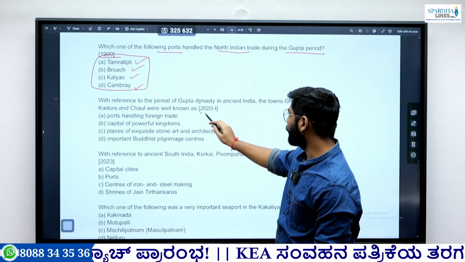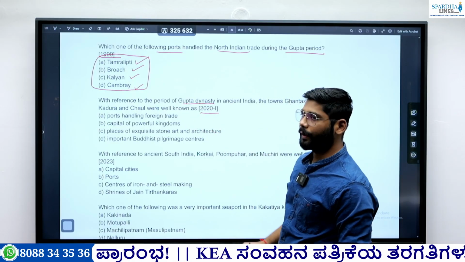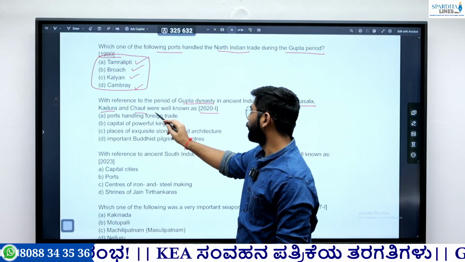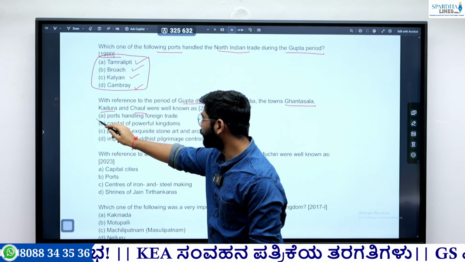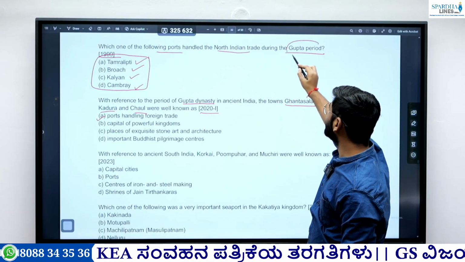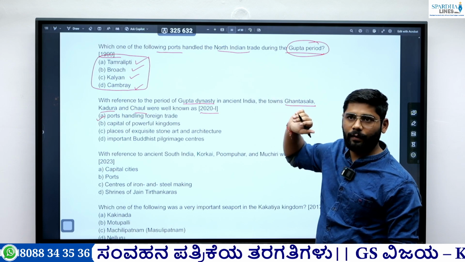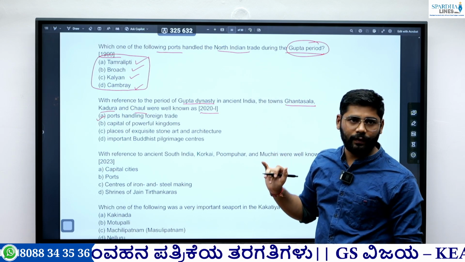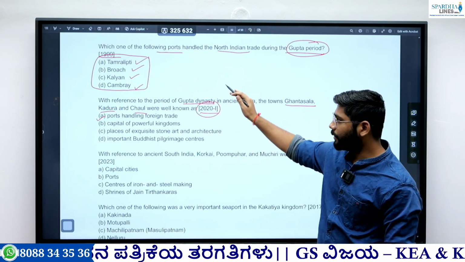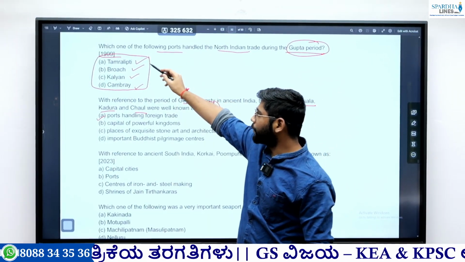Again, in 2020 UPSC gave some ports. They asked, with reference to the period of the Gupta dynasty, Sindhya towns Ghantashala, Kadura and Chaul were known for what. The answer was that these were ports. But the reference again goes to the previous year question itself. Previously they asked about ports in the Gupta period. Someone who went through the question that came in 1999 would have prepared all the ports of the Gupta period, so he would easily have attempted this 2020 question. That's why previous year questions are important. They repeat the themes and frame questions based on these themes.